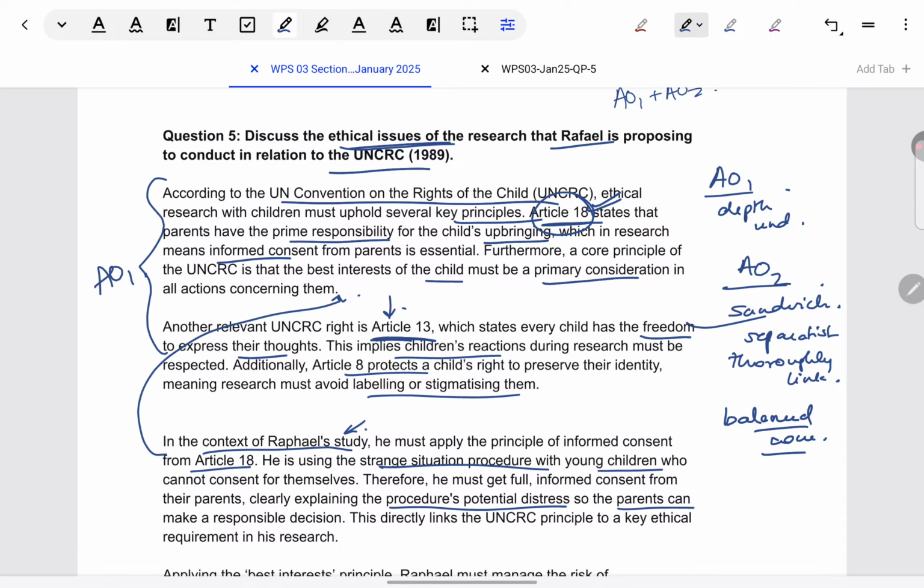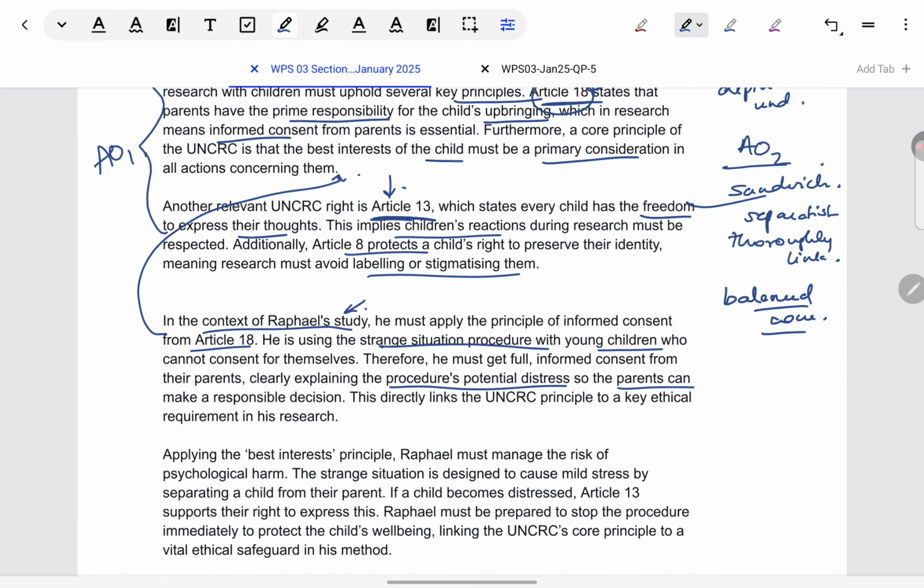As I was telling you previously, I wanted to focus most on how this is very specific to Raphael using the strange situation procedure. It's not generic. It's not something that I could have given for another scenario. Like, let's say there was someone called Zana, doing research on Vygotsky's theory, so she was going to look at scaffolding. I couldn't have given this point there because this is specific to strange situation, not to Vygotsky. That is why it goes in the top mark band, because it is thorough application to what Raphael is doing.